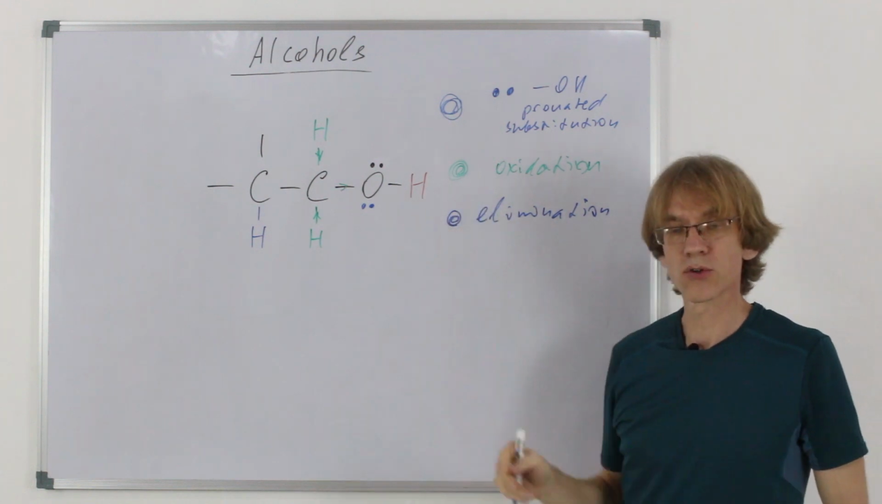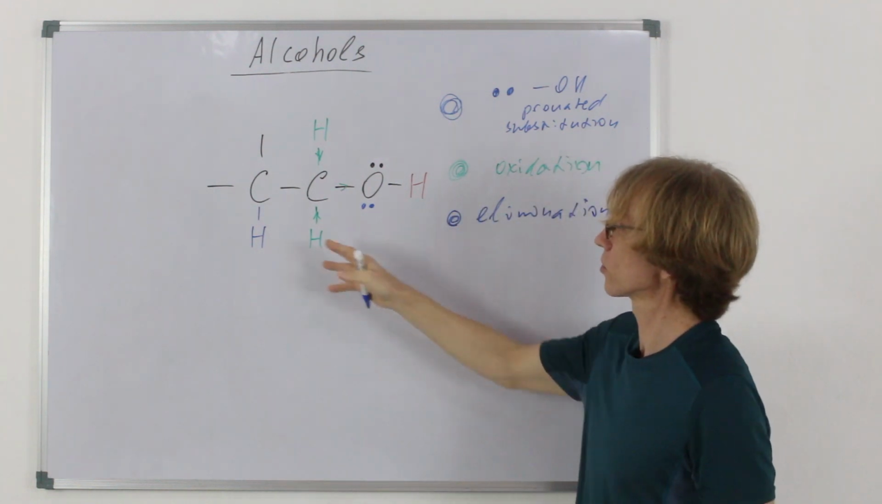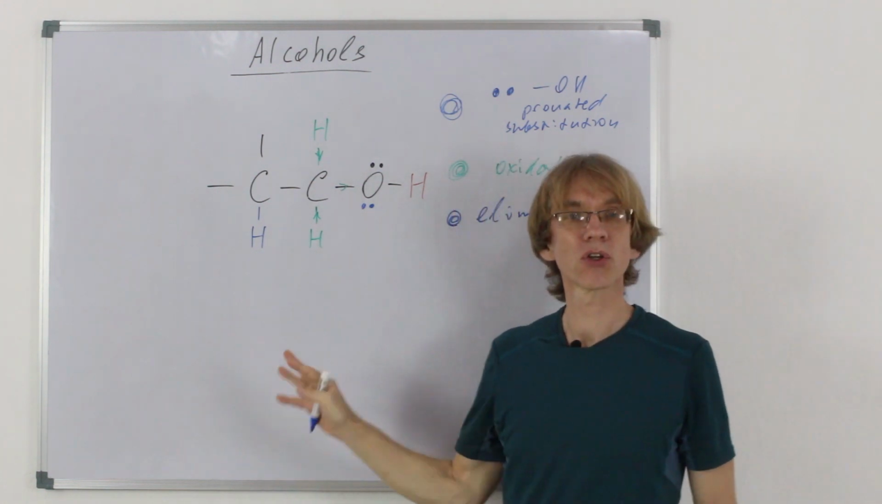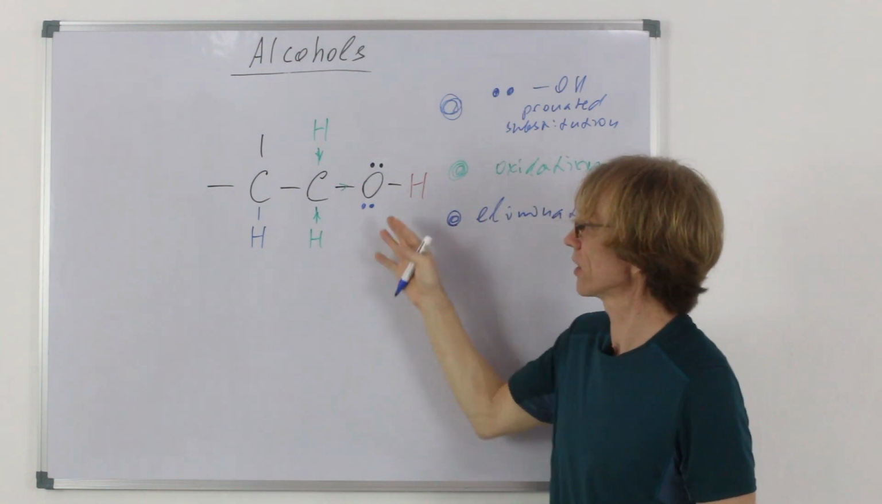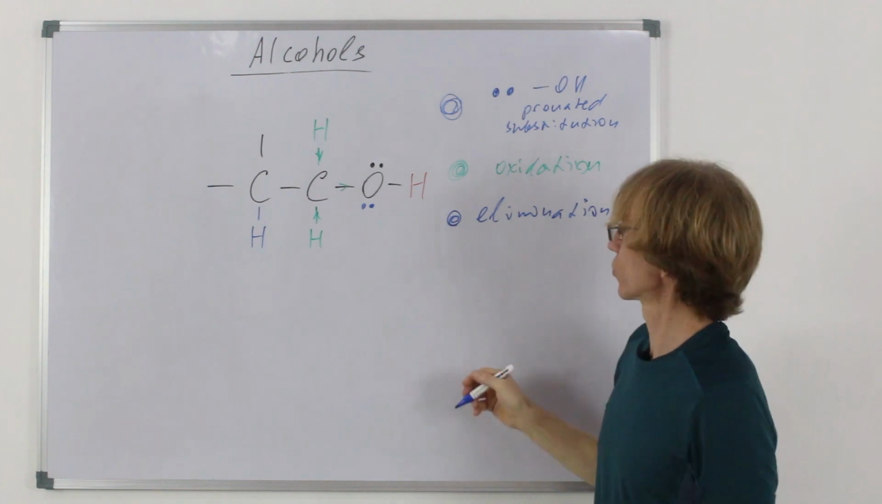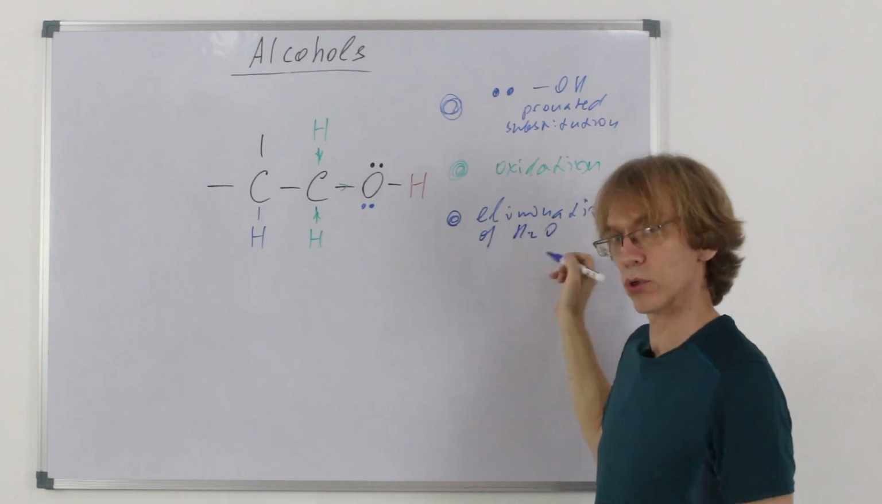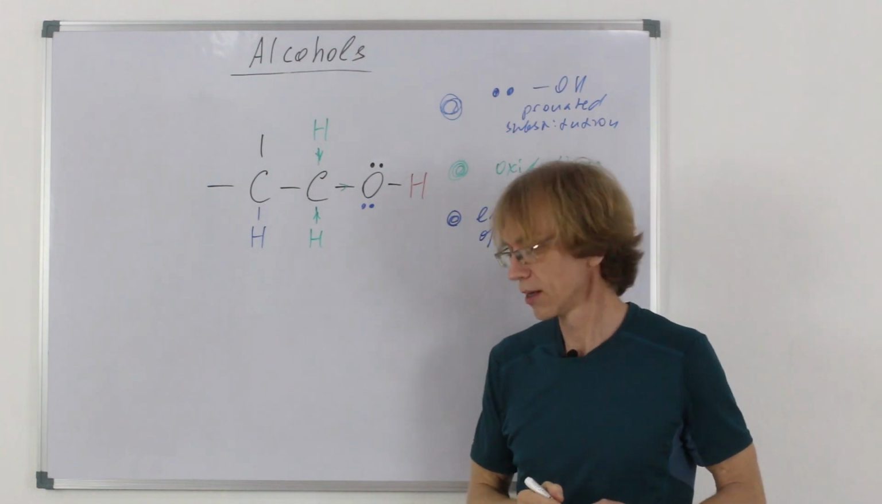It's a pretty natural reaction for alcohols, so water would leave and alkenes would be formed. The necessary condition is strongly acidic conditions, needed for protonation of the OH group. Elimination of water, formation of alkenes.